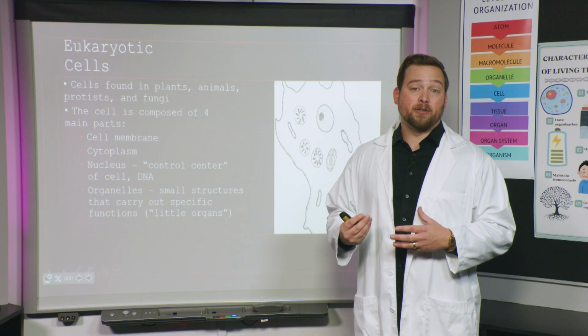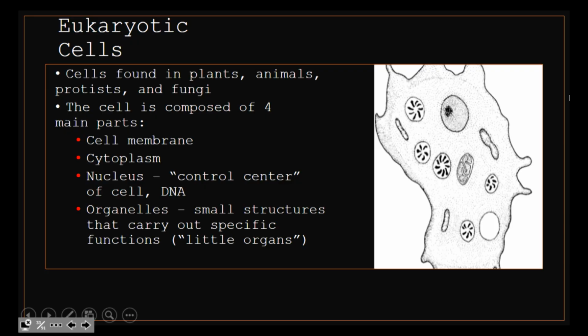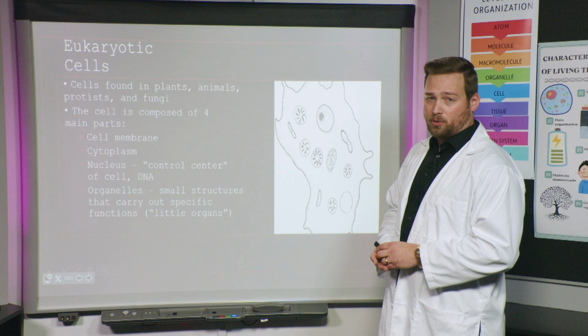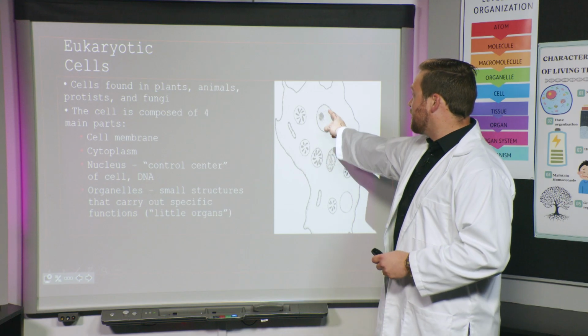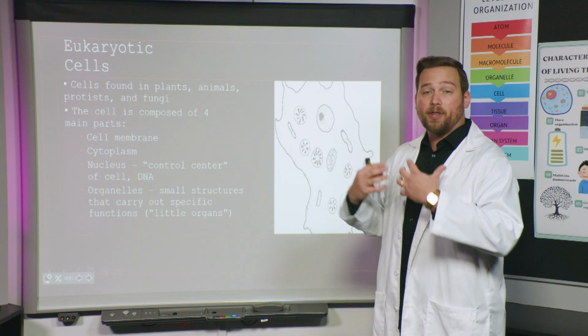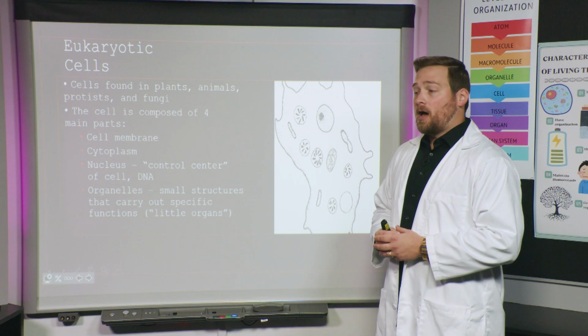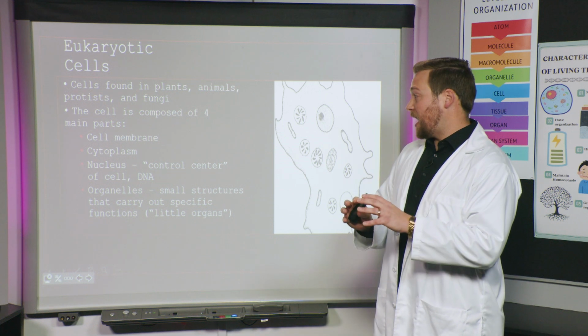Okay? Something else that eukaryotic cells have that prokaryotic cells do not have is a nucleus. A nucleus is usually in the middle of the cell. So you see that big circle there towards the top, this one? This is a nucleus, and this is where eukaryotic cells hold their DNA. It's protected inside of the nucleus. It doesn't come out, and that helps to keep it safe.